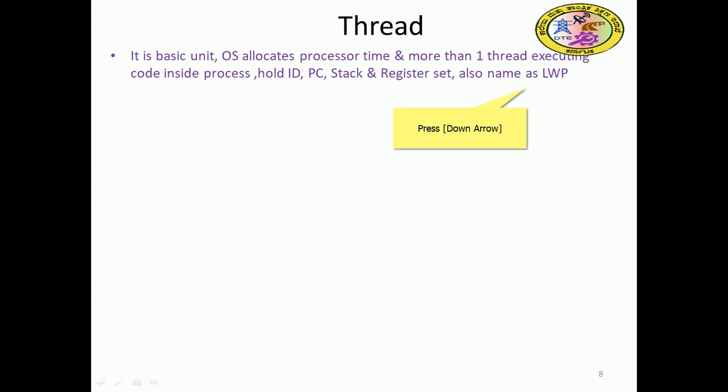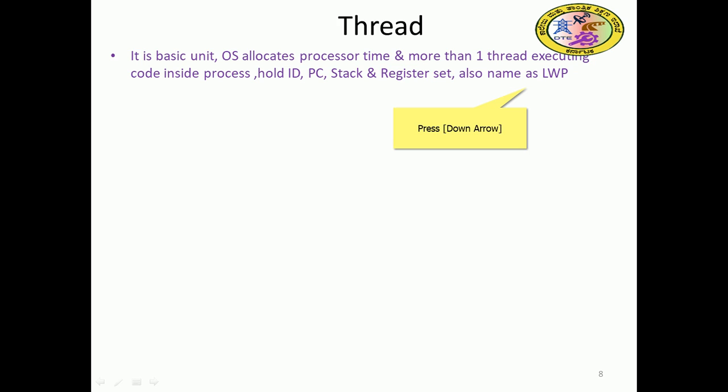Let us see what the thread concept is. We have seen multithreading so far, so let us brush up on the thread. It is a basic unit to which the operating system allocates processor time, and more than one thread can execute code inside the process.